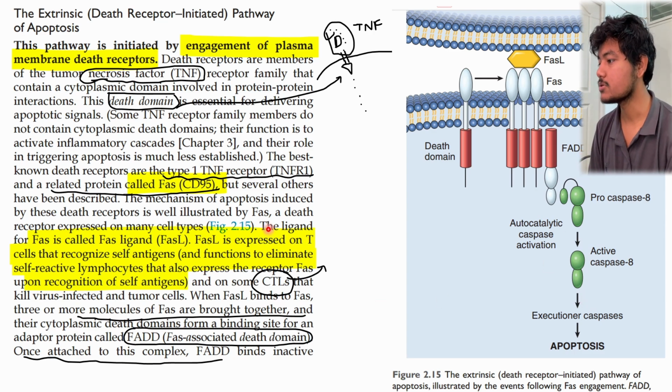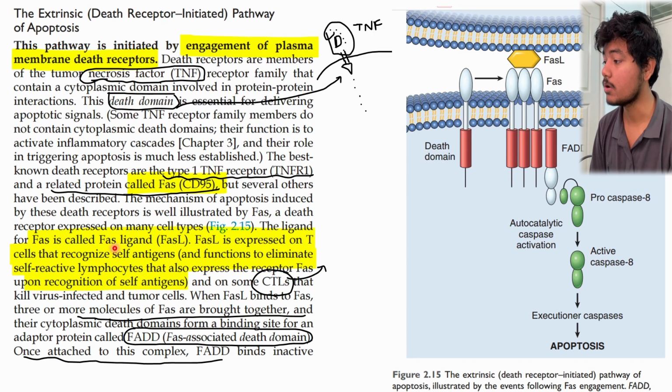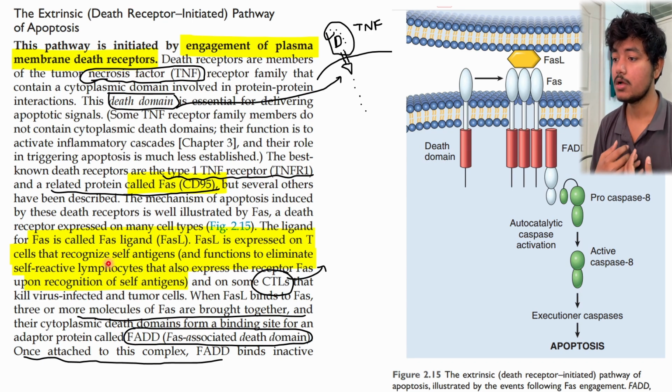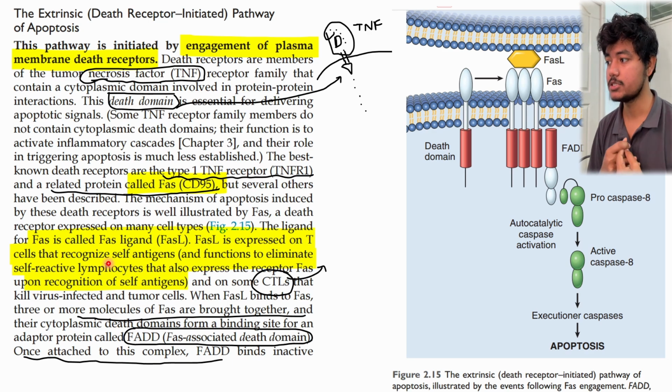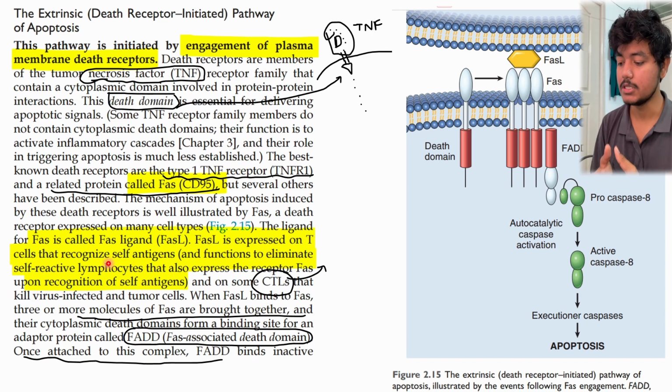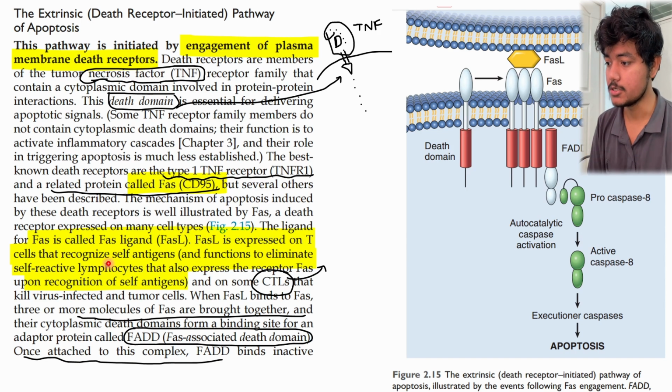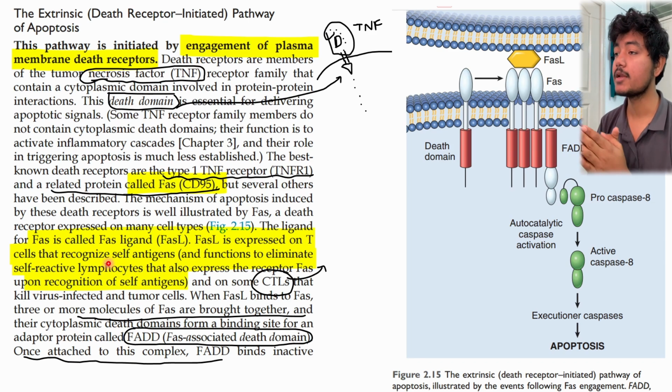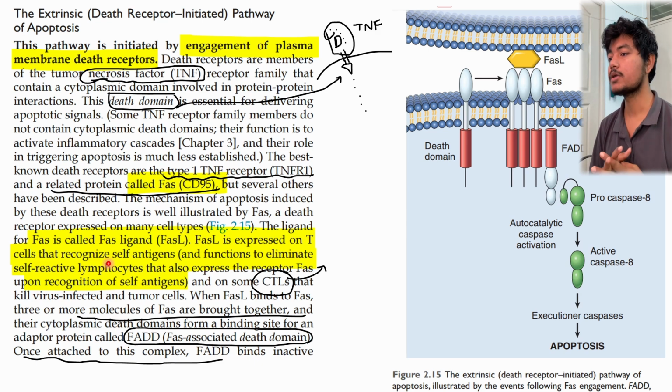So the same thing is being said here: the ligand is called FAS ligand and it is expressed on several cells. One more example: let's suppose there is formation of white blood cells which are able to recognize the self antigen. What does it mean? The WBCs which were made, their only job was to protect us from the outside, the foreign invaders. They were supposed to kill the outsiders, but instead these self-recognizing cells are killing our own cells, which is pathologic.